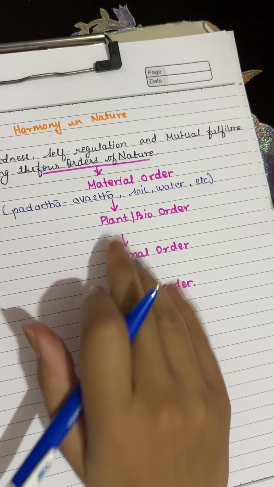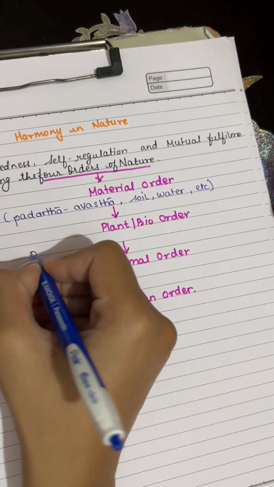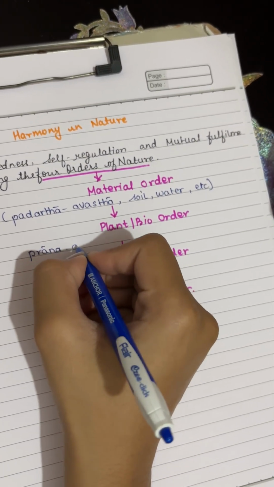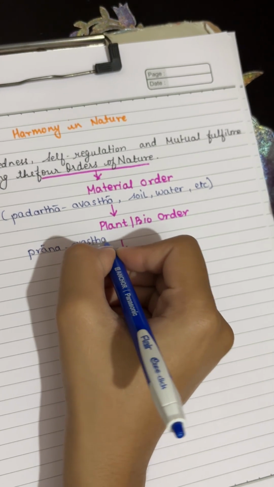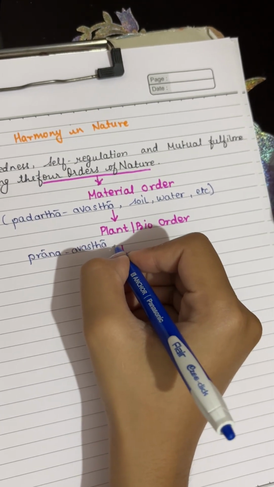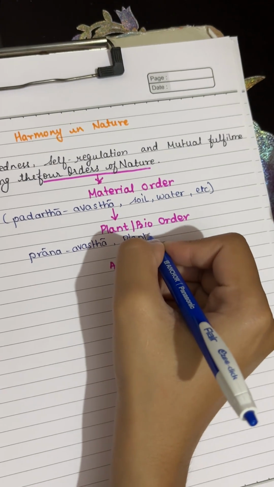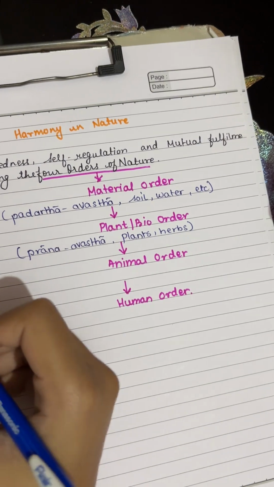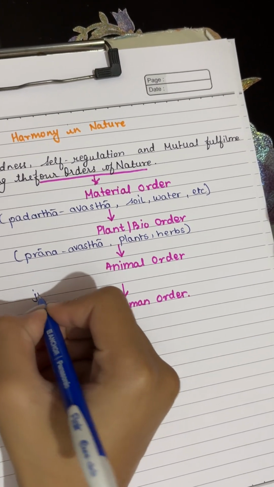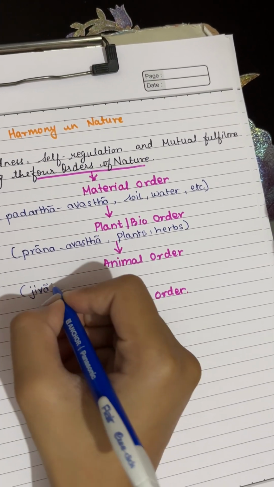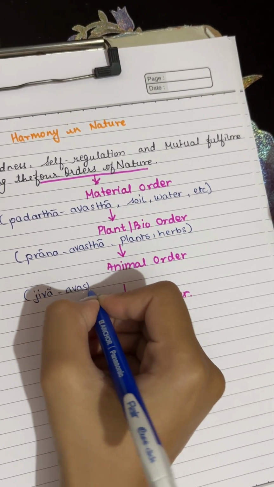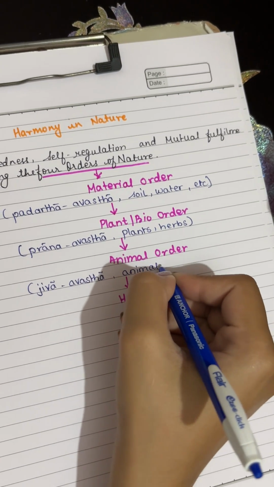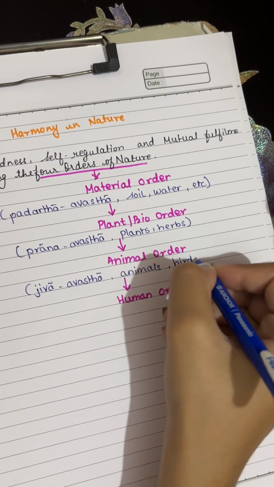In plant bio order, we call it prana avastha, that is plants or herbs. For animal order, we call it jiva avastha, that is animals and birds.